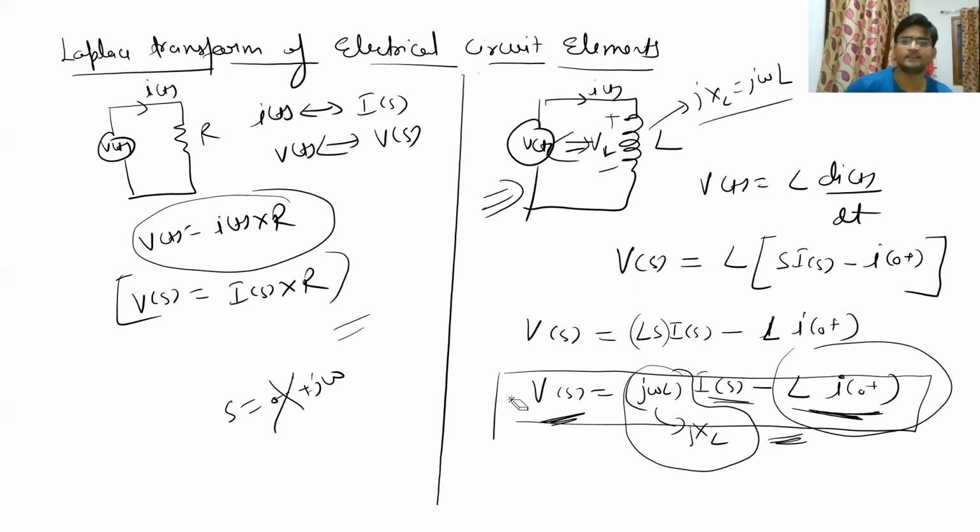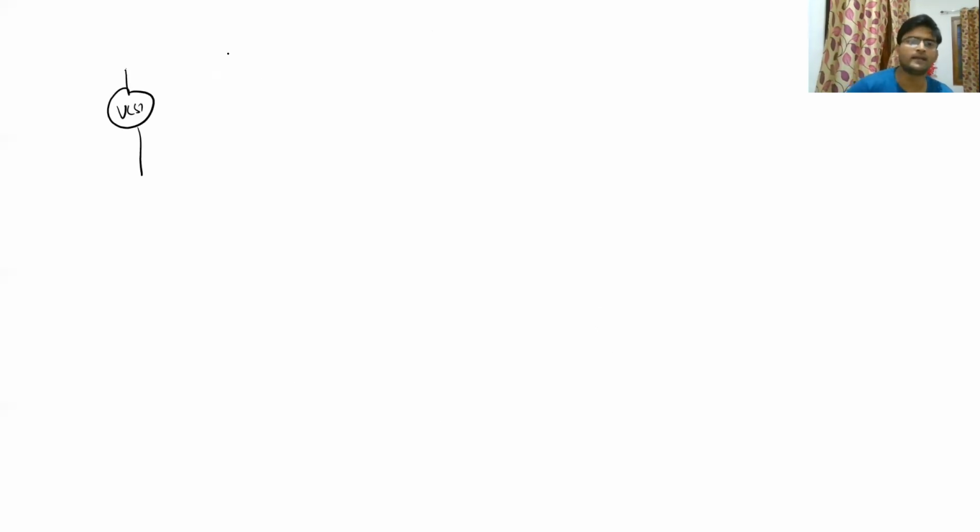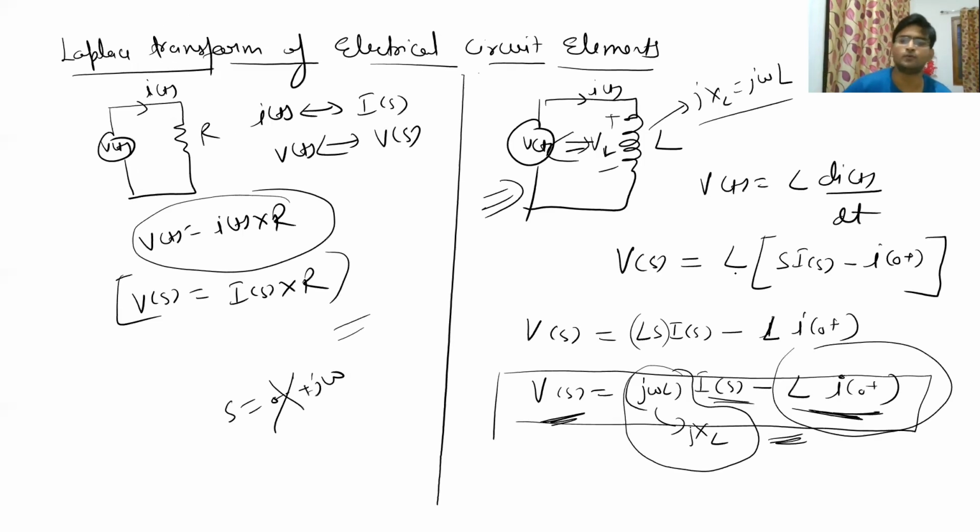So VL and Vs are same. So let me directly write this as like this. And the current which will be flowing is definitely Is. Then here you have an inductor whose value is XL, and here you have to add one voltage source which is opposite, since it is having a negative sign, right?